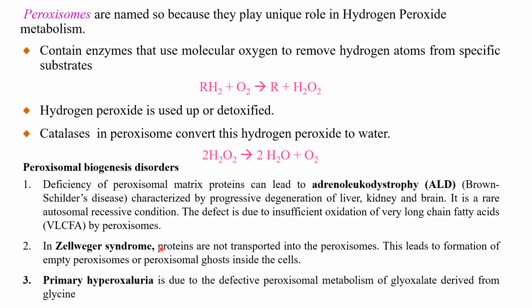Second important disorder is Zellweger syndrome. The proteins are not transported into the peroxisome. This leads to the formation of empty peroxisome or peroxisomal ghost inside the cell. The third disorder is primary hyperoxaluria, which is due to the defective peroxisomal metabolism of glyoxylate derived from glycine.